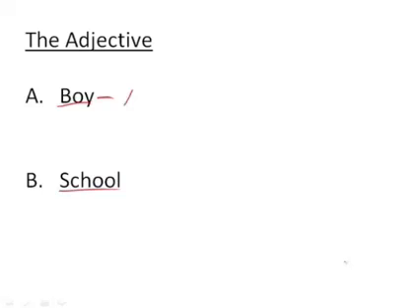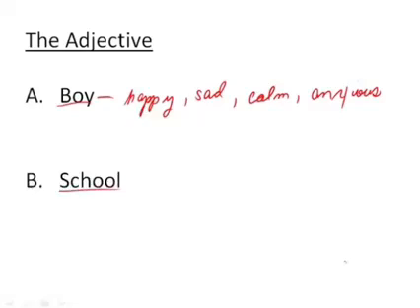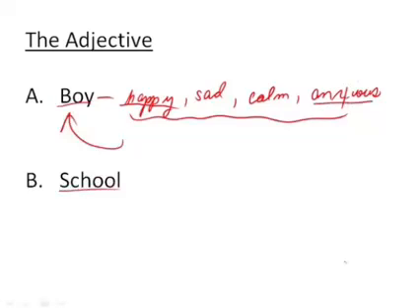The boy could be happy. The boy could be sad. The boy could be calm. The boy could be anxious. All of these words are describing him, possibly. And therefore, because they're describing him, these words here, starting with happy, ending with anxious over here, these words are adjectives. Now let's take a look at school.